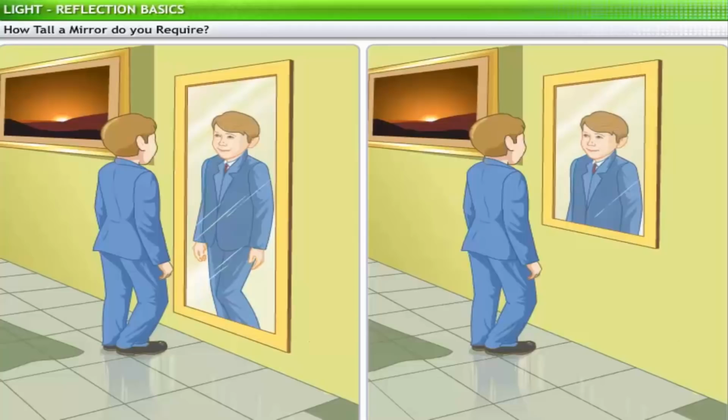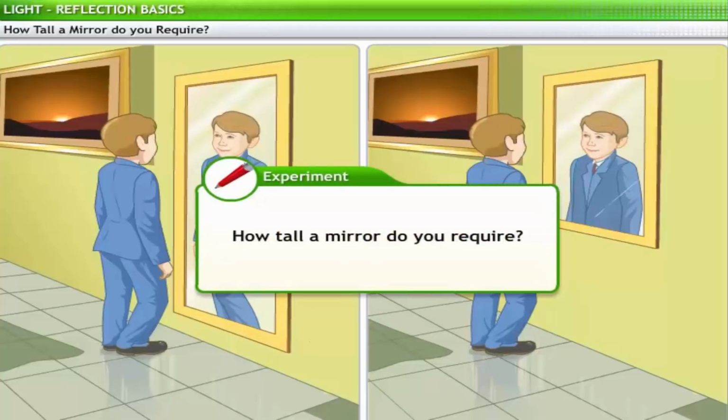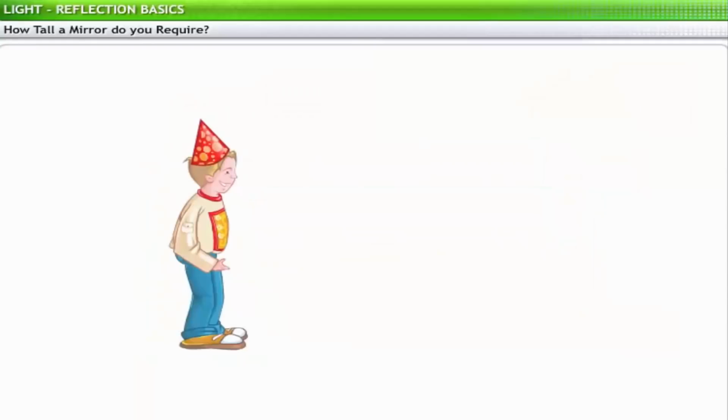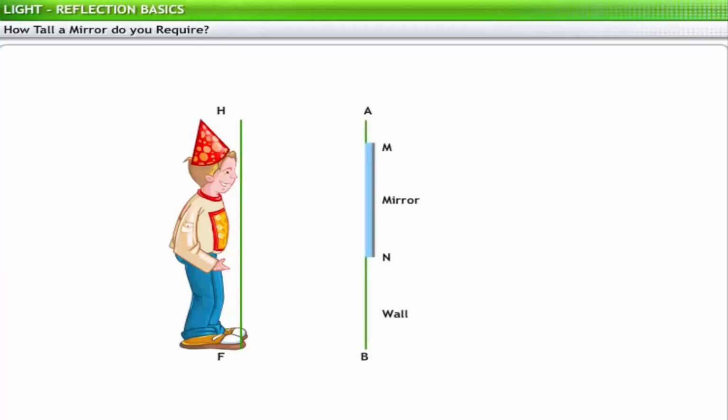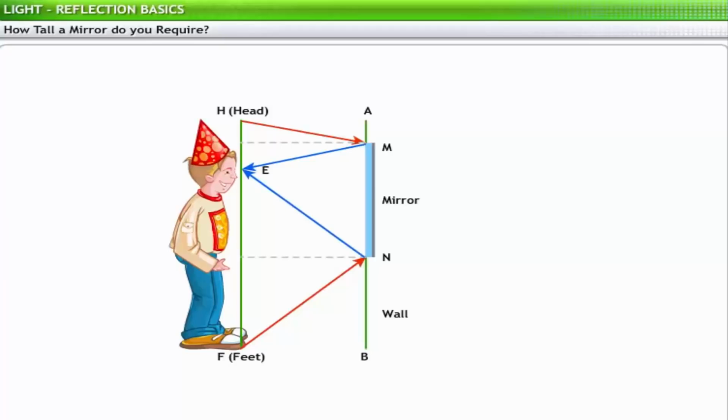A simple experiment can help you determine how tall a mirror you require to view your full image. Consider a person of height HF standing in front of a mirror on the wall, where H represents the highest point on his head, F the lowest point on his feet, and E at eye level. The person will be able to see his full image if he can see points A and B. The mirror requires a height where the incident rays HM and FM, after reflection, reach the eye of the person.